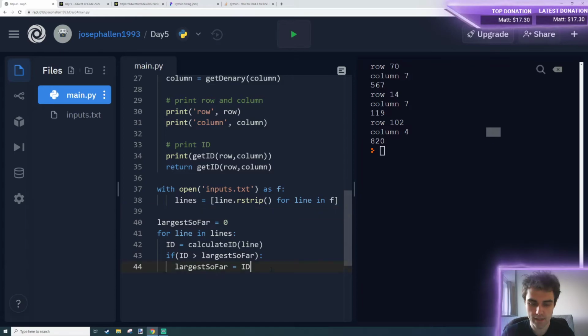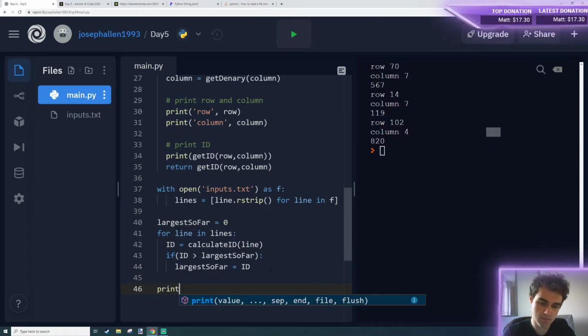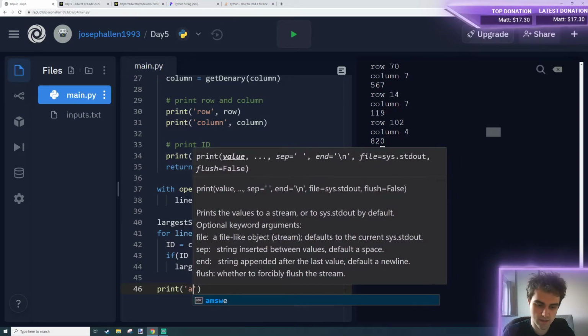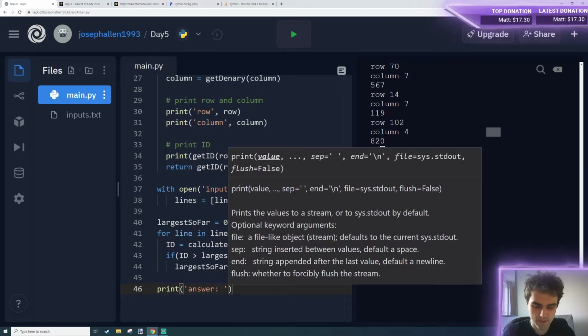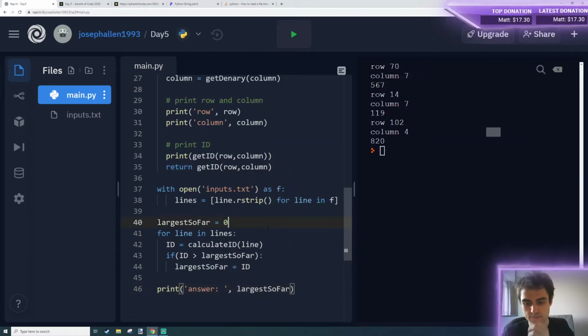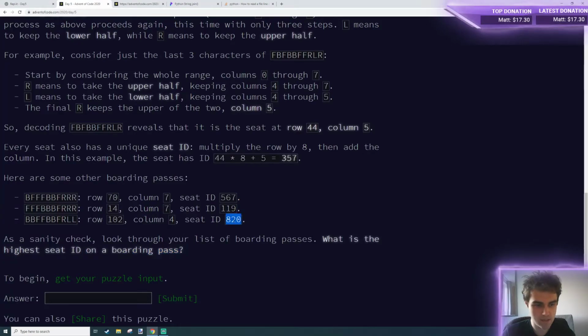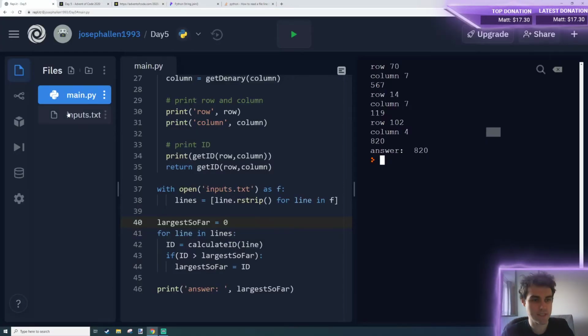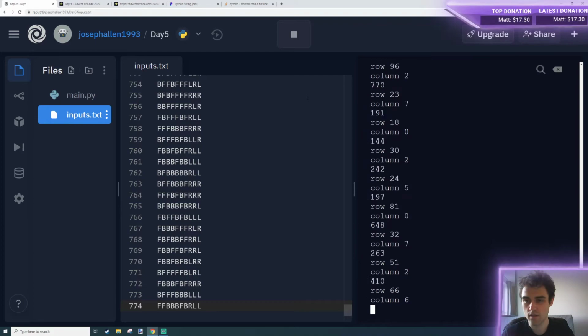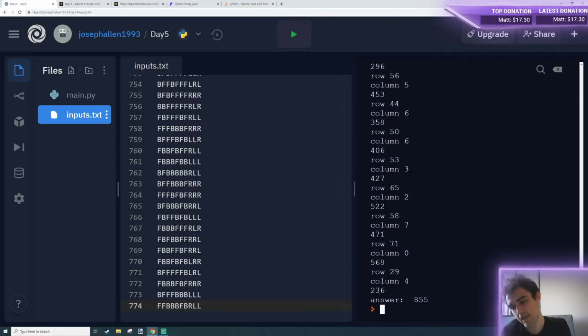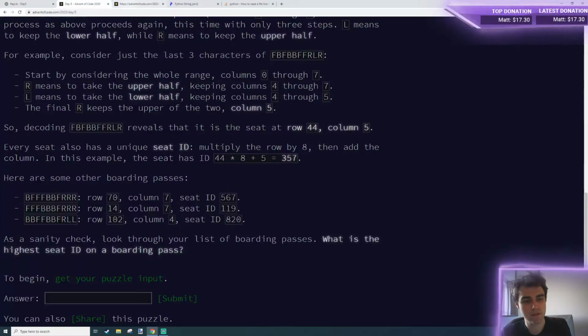Cool. And then the largest so far we don't print out. Print answer, comma, largest so far. And our answer is 820, which looks correct to me. I mean, it doesn't say it's correct, but I'm using my brain to calculate that 820 is the largest answer so far. So now we can use all these strings instead. We can give that a go. Okay, we get 855. So I'm guessing now it might want us to, whoa, that's not 855.